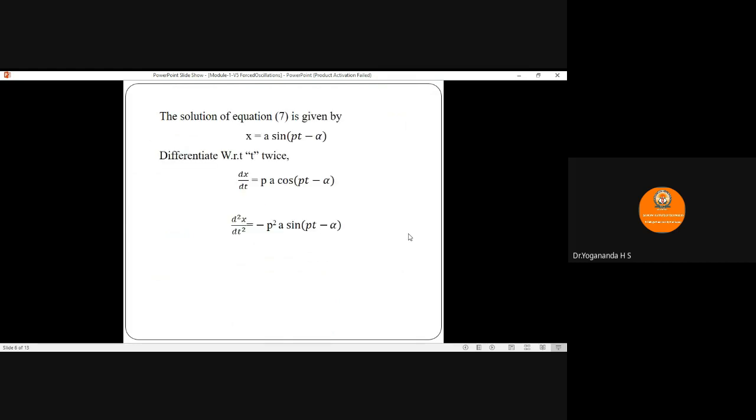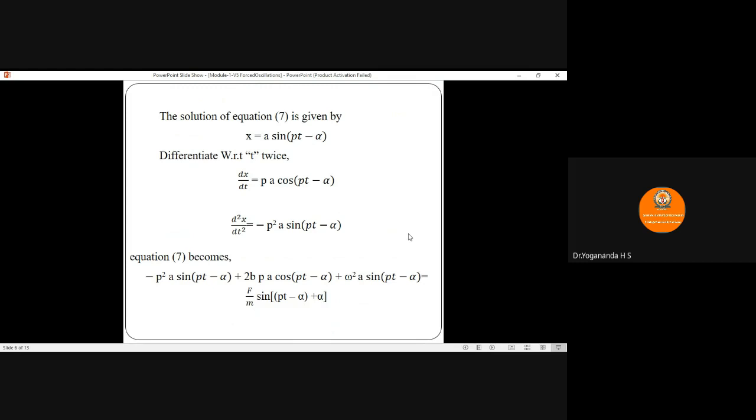The solution for this equation is given by x equals a sin(pt minus alpha), where a is the amplitude and alpha is the phase parameter. Differentiating this equation with respect to time two times, for the first derivative we get dx by dt equals p into a cos(pt minus alpha). Differentiating once again, we get d square x by dt square equals minus p square a into sin(pt minus alpha).